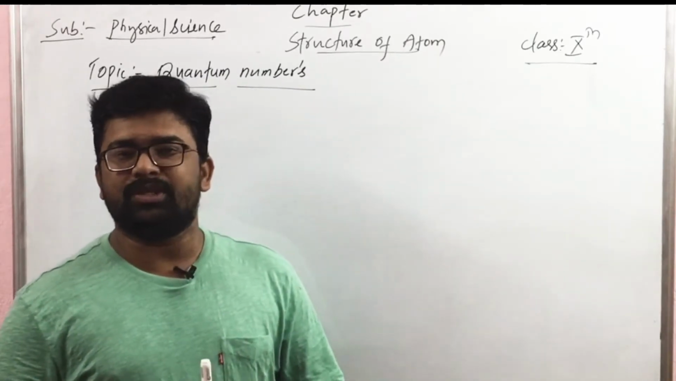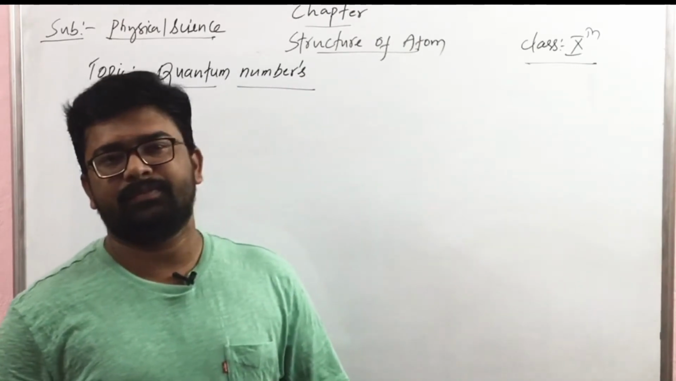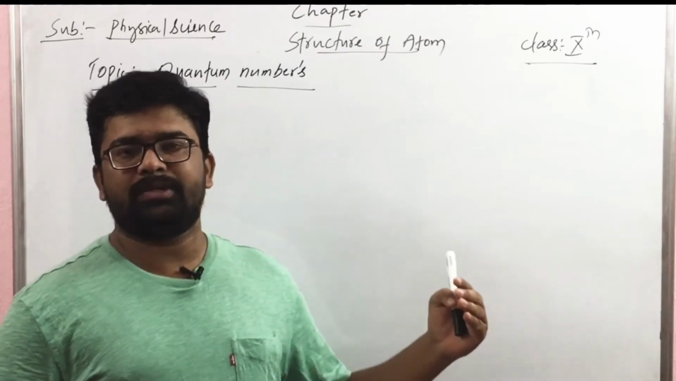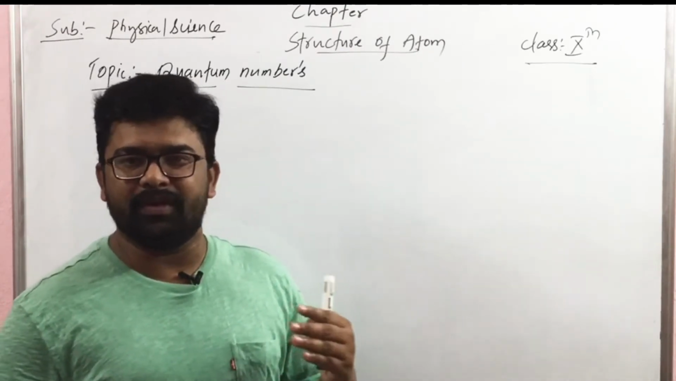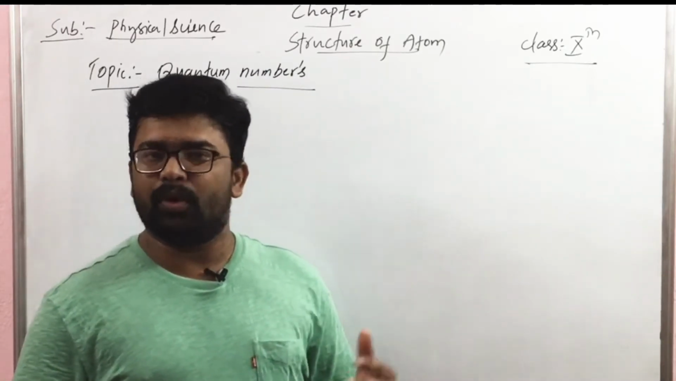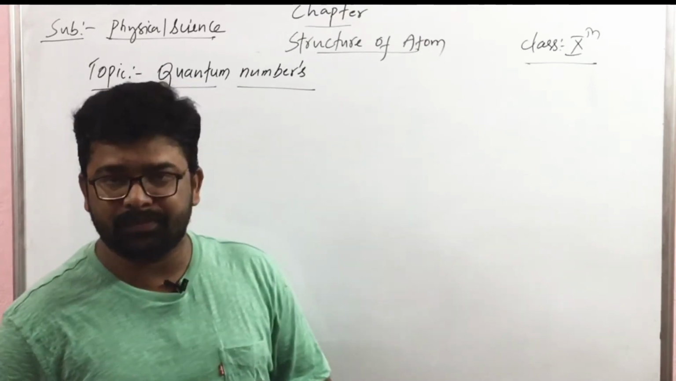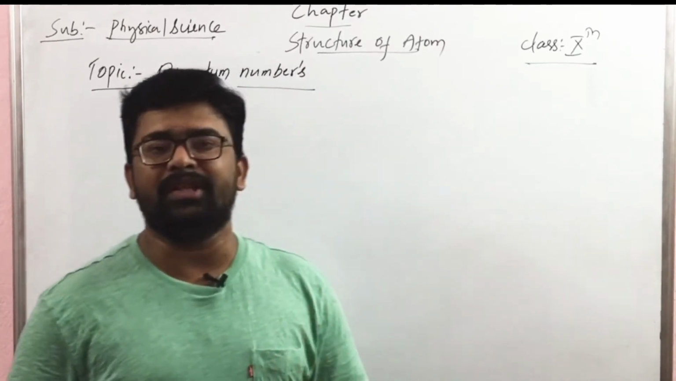Today we are going to discuss one more topic of our chapter, structure of atom, that is quantum numbers. In our previous topics, we discussed various atomic models suggested by different scientists like J.J. Thomson, Niels Bohr and Sommerfeld. And our topic today is about quantum numbers. So before we discuss quantum numbers, we need to know certain things.